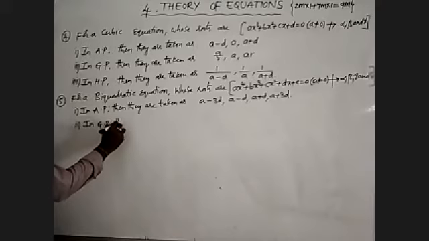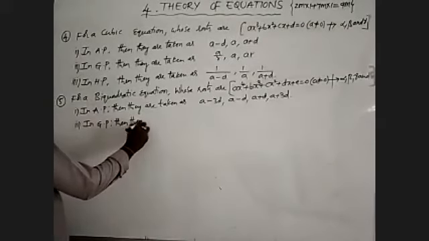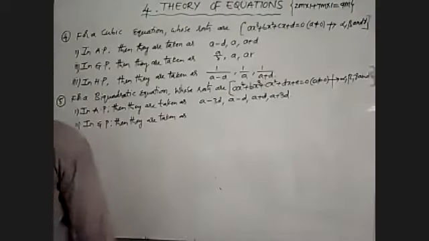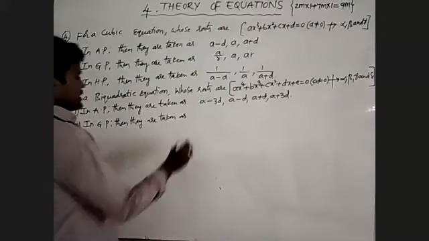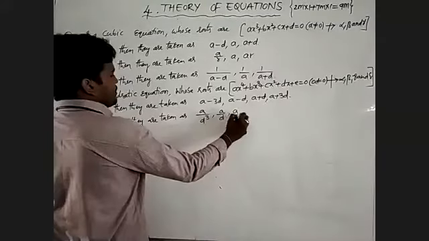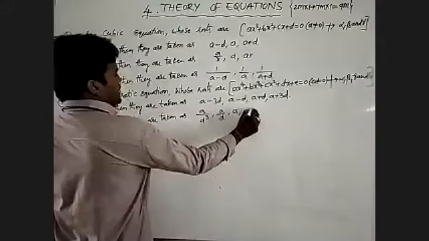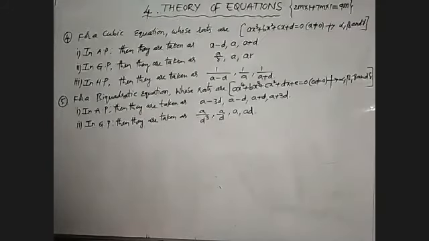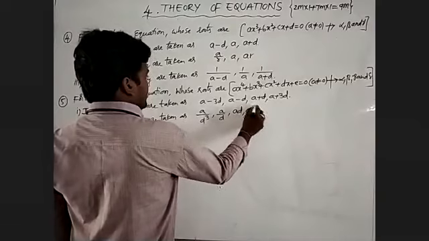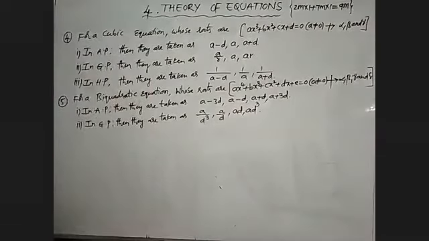Next, if the roots are in geometric progression, then they are taken as a by d cube, a by d, ad, ad cube. These are the given roots in geometric progression.